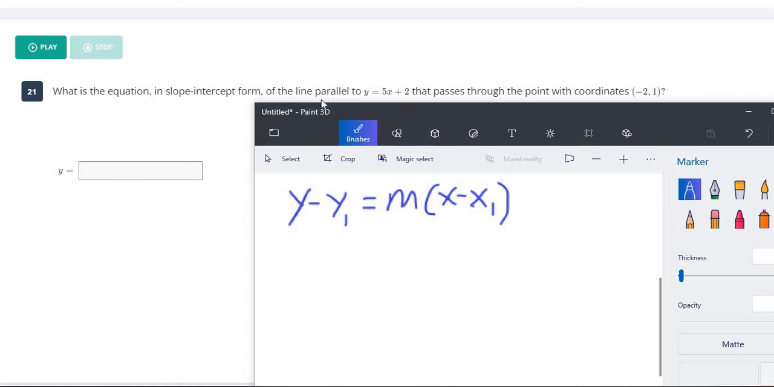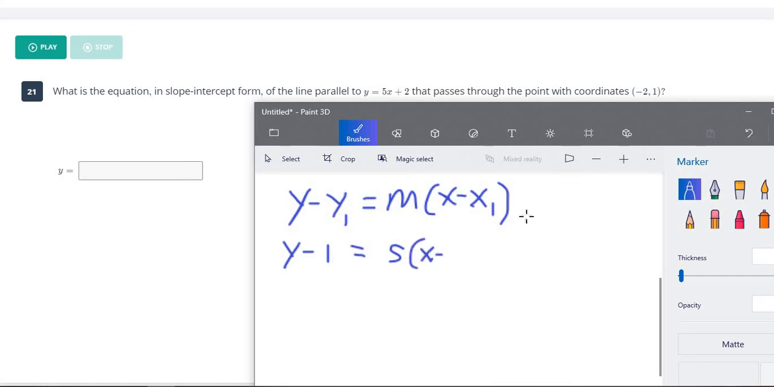First of all, since it's parallel to this line, and the slope of this line is 5, the slope of our new line is also going to be 5. So we have y minus our y1, and our y1 is 1, equals 5 times x minus x1, and our x1 is negative 2. And since it's minus a negative, we make that a plus.